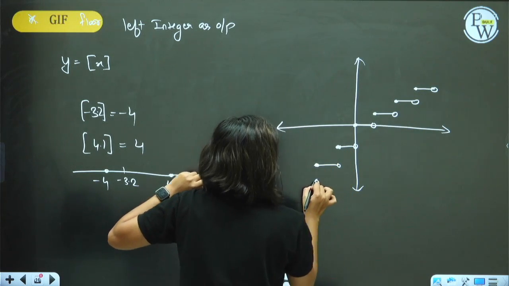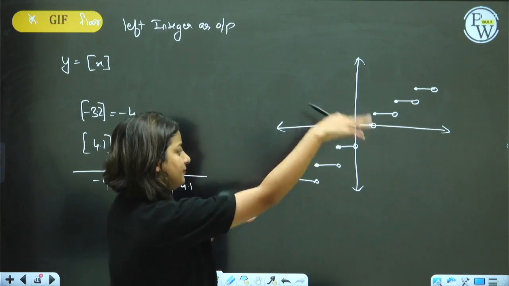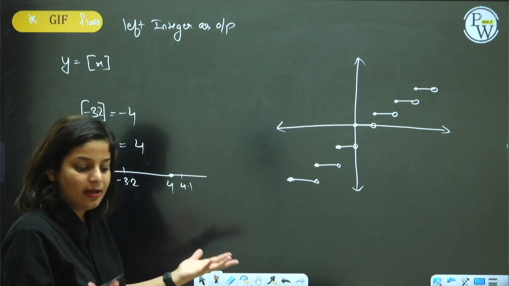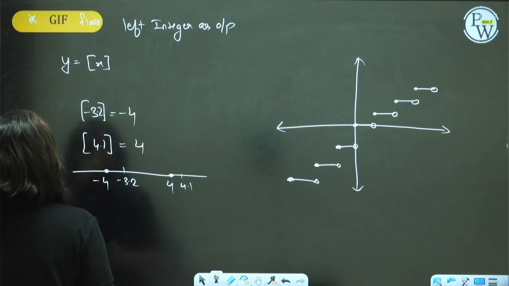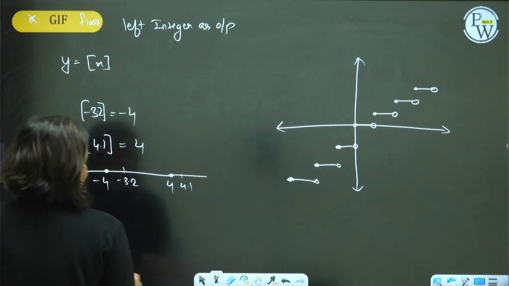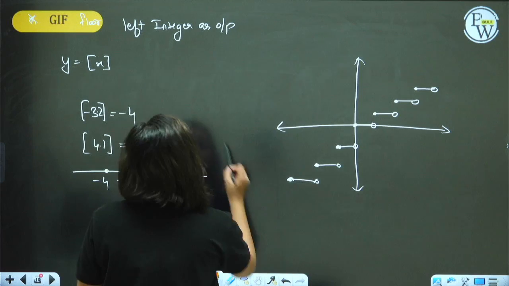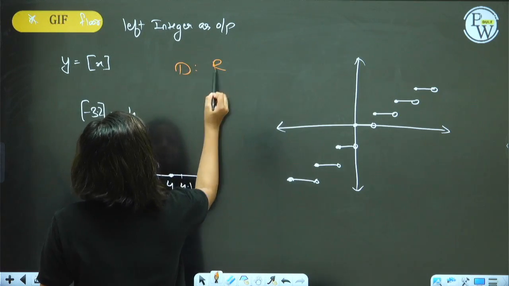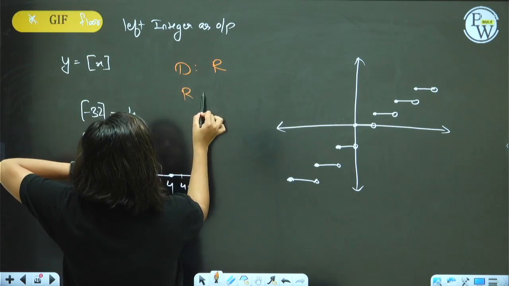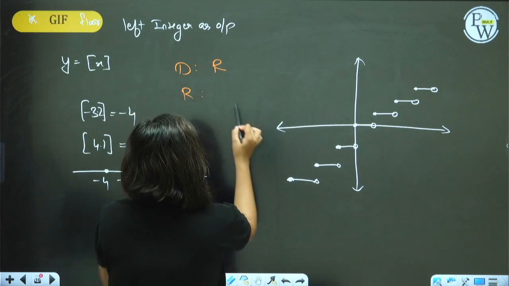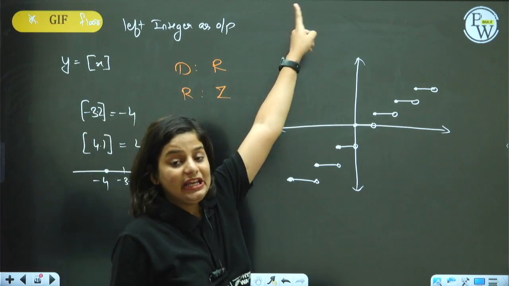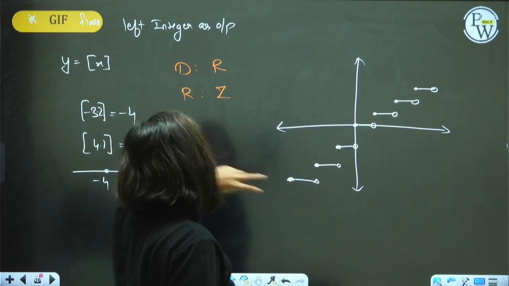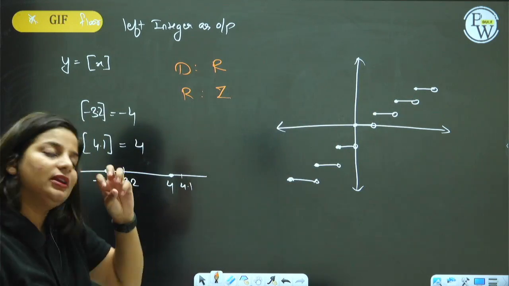Something of this sort. Can you see steps? Right, I have to break my graph, there are breaks in between. It's also a piecewise function. What is the domain of this graph? Domain, all real numbers. Input can be anything, guys, but range is always integer. It is giving me integer as output. Positive, negative depends, but it will give me integers only.